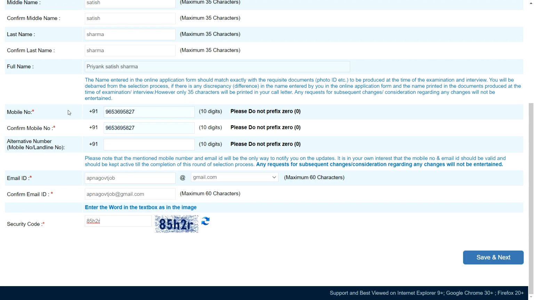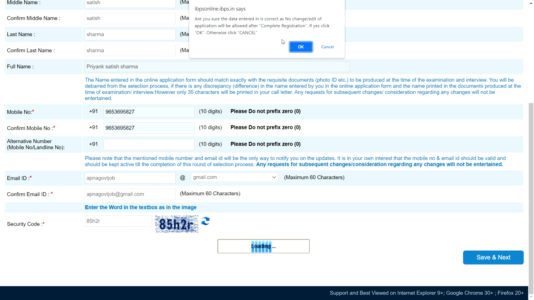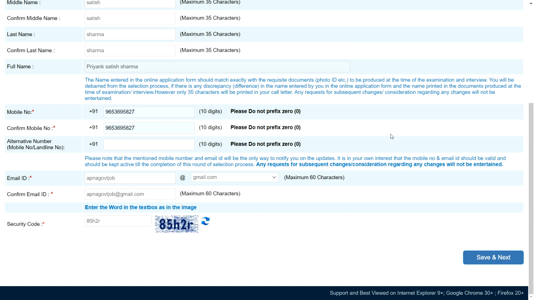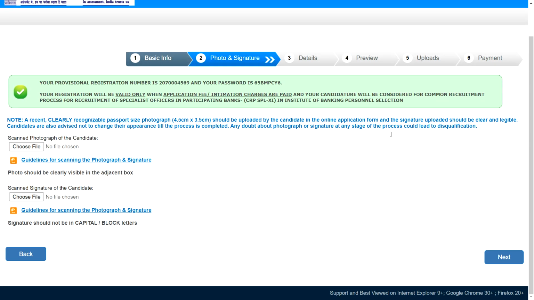Then enter your mobile number and confirm it. If you have an alternate mobile number, put it here, then your email ID and confirm it again. Then copy and paste this security code and click on save and next. Again check the spelling of your name, because many candidates make mistakes in their own spelling. So recheck and then click the next button.